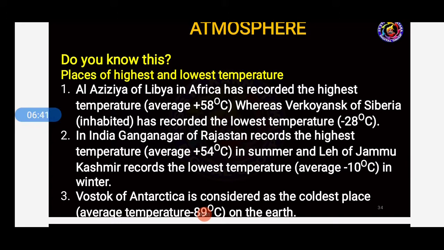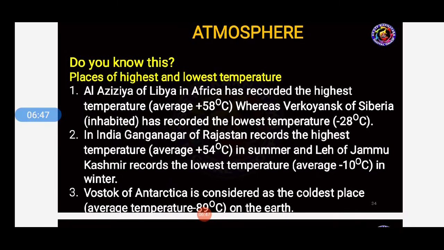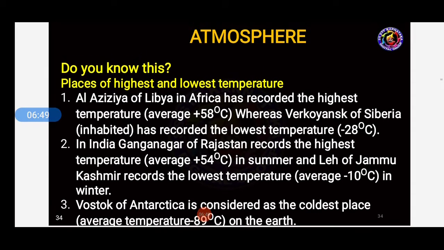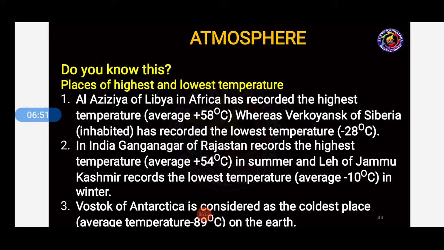and Leh of Jammu and Kashmir records the lowest temperature, average minus 10 degrees Celsius in winter. So Leh is the capital city of Ladakh, students, which is situated in Jammu and Kashmir. That is a desert place in Jammu and Kashmir, and its capital is Leh.